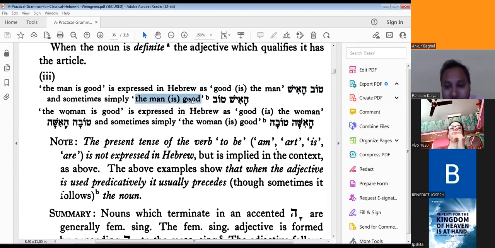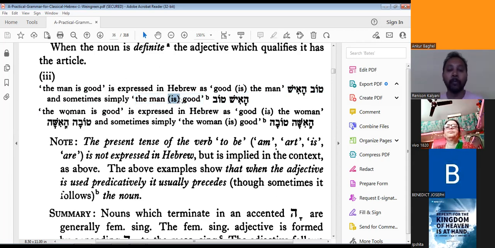You should remember these things: which is coming second will come first. Here, ha is tov, so tov is coming second, and it becomes the good man. Now, if you are using tov ha is, then the man will come first. Then how will it become the sentence? It will become the sentence like this: the man is good.